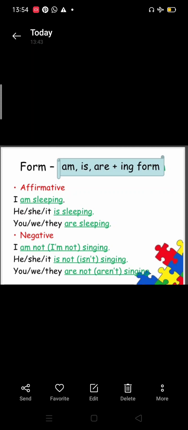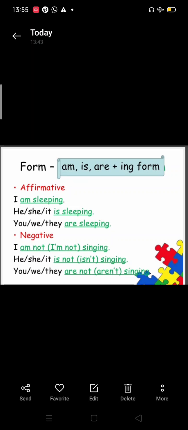So the structure used for present continuous tense is subject plus is/am/are plus verb first form plus ing plus object. Like you can see in this example, I am sleeping. He, she, it is sleeping. For singular we are using is, and for plural we are using are.